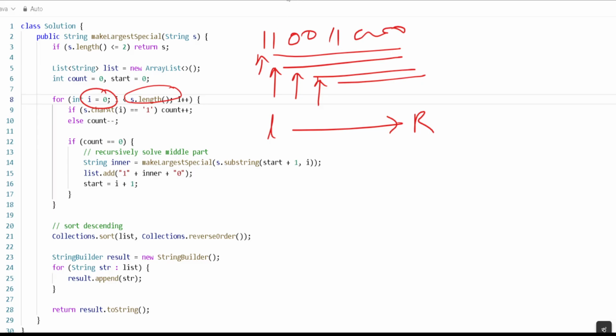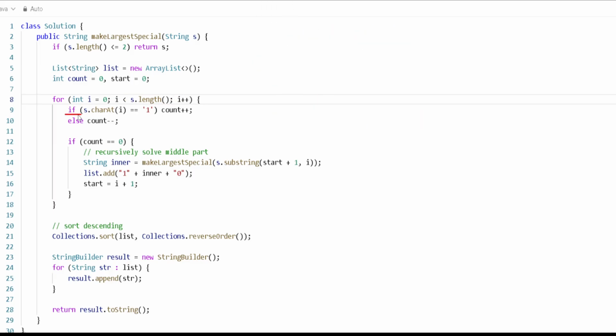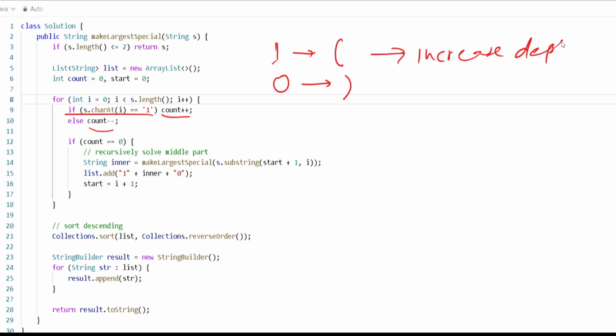Next, if s.charAt(i) equal to 1, the count is plus plus, or else count minus minus. So exactly like a parenthesis, we know that if 1 is the open brace and 0 is the closing brace, then when a 1 comes, the depth is increasing, so we have to increase the depth. And then if a 0 comes, we have to decrease the depth. This is what we need to do.